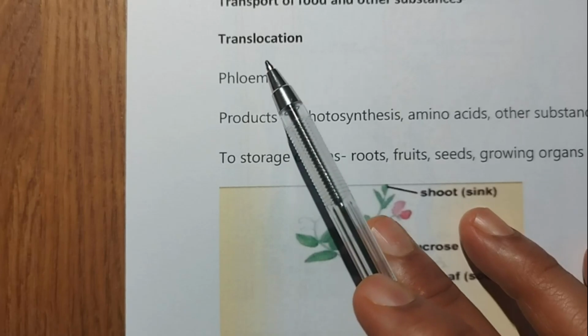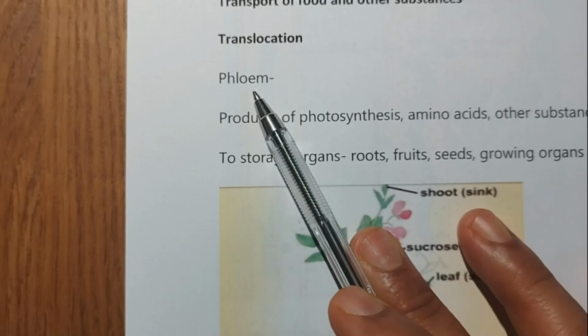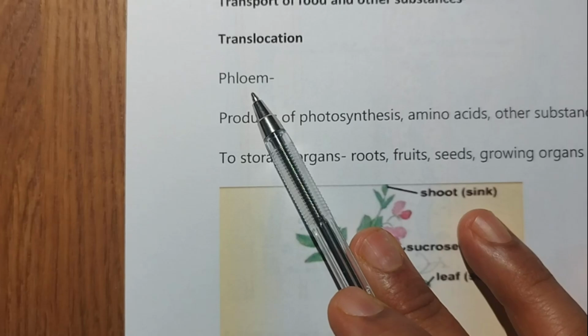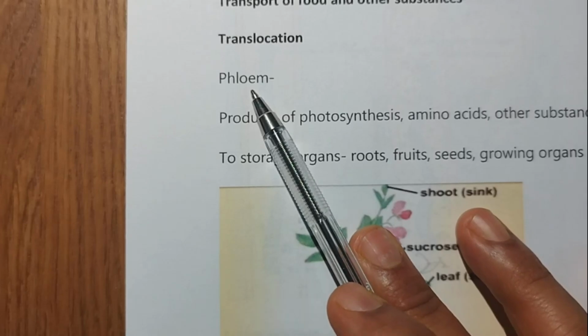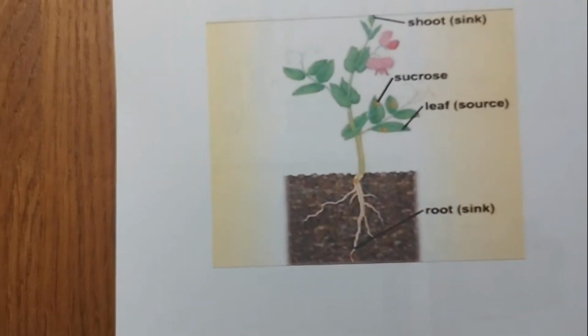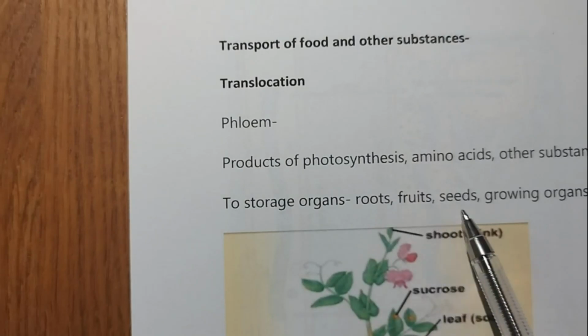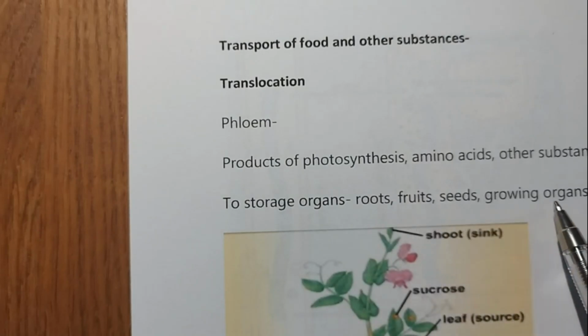Okay, so what does the phloem transport? It transports amino acids, other substances, and sugars to the other body parts. These substances are delivered to the storage organs like roots, fruits, seeds, and growing organs.